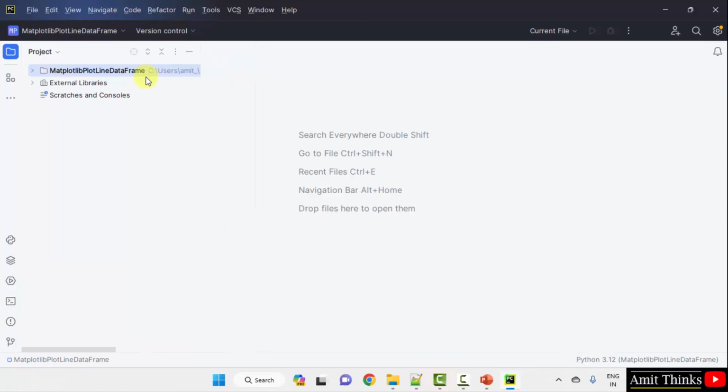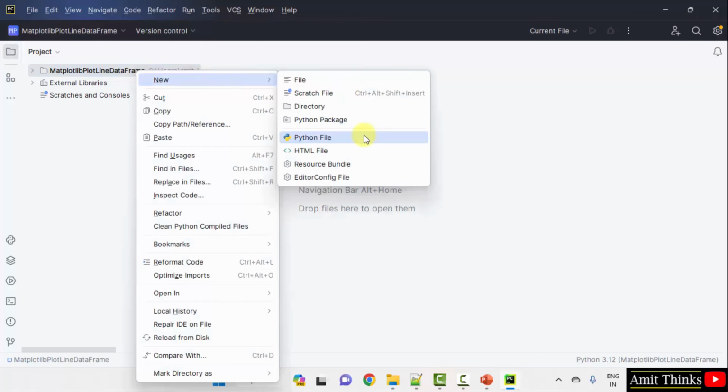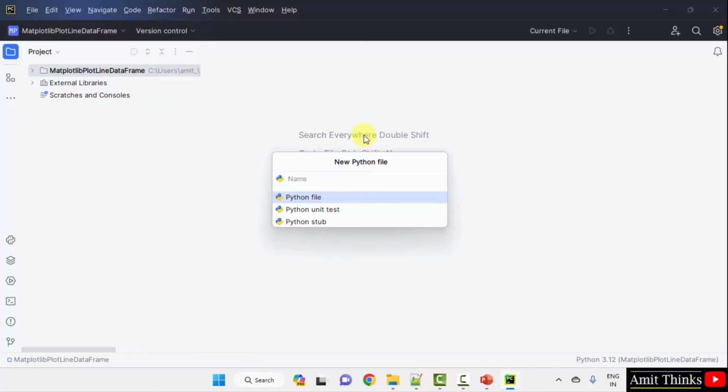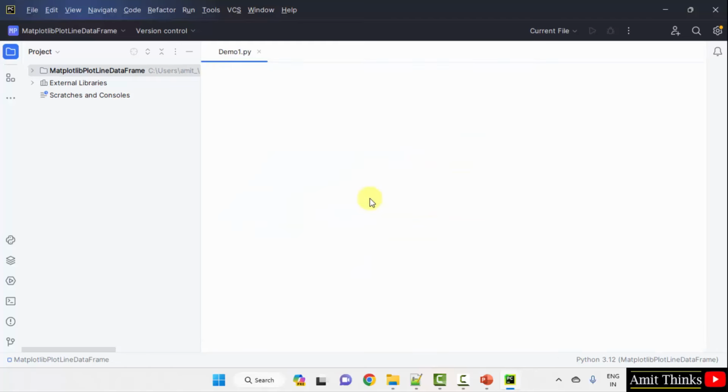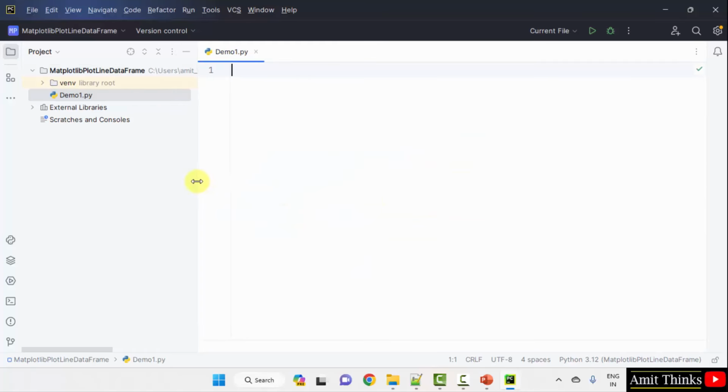Now let us create our Python file to run our program. Right click on the project, new Python file. Set the name of the Python file, I have set it demo1. When I'll press enter, it will automatically add a .py extension because the Python file is by default selected. Press enter. So now here is our file demo1.py.